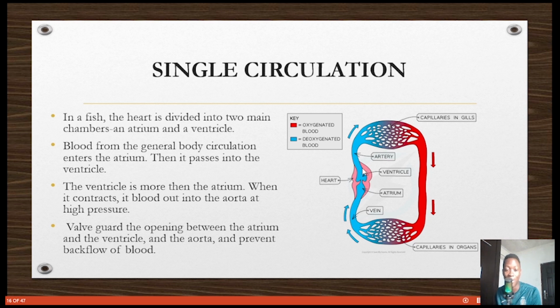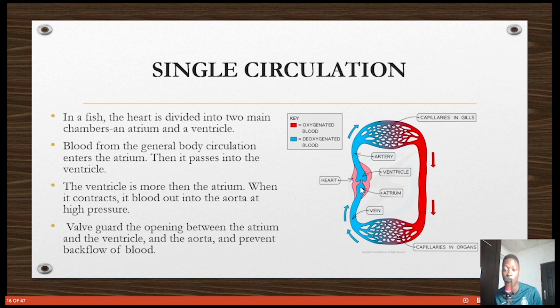So what happens? Blood from the general body circulation enters the atrium, then from the atrium into the ventricle, and then the heart pumps it out. So it's single circulation, just one way, right? There's a valve between the atrium and the ventricle. There's always a valve, please note. Even in the open circulation, there was a valve in the grasshopper. In single circulation, found mostly in fishes, the valve prevents blood from flowing back into the atrium. Blood flows only in one direction.